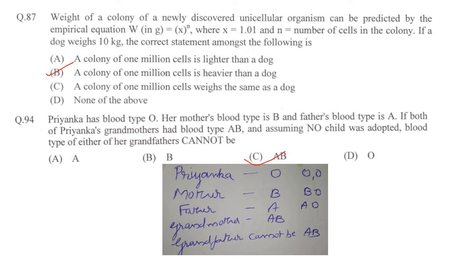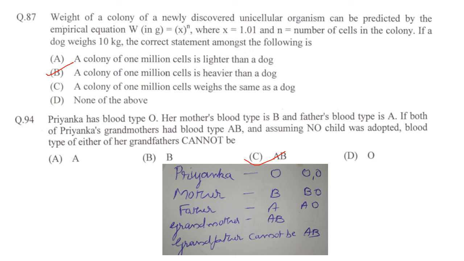Here it is 10 kilograms, so you have to convert it into grams. And if you see 1.01 raised to the number, that is 1 million cells, it will be bigger than the weight of the dog.